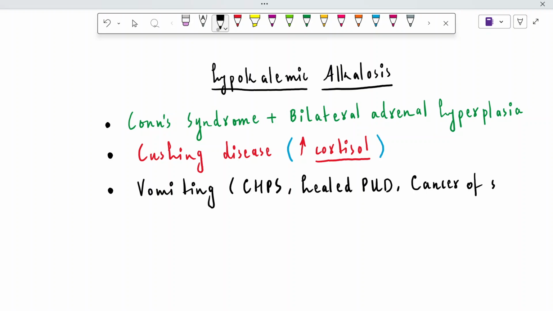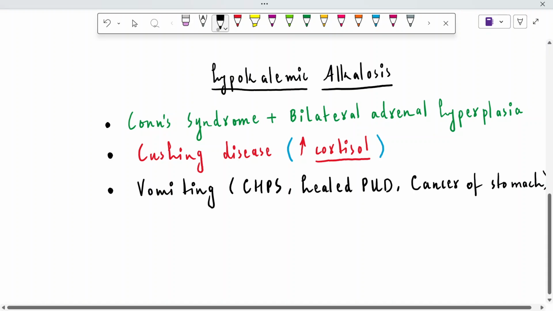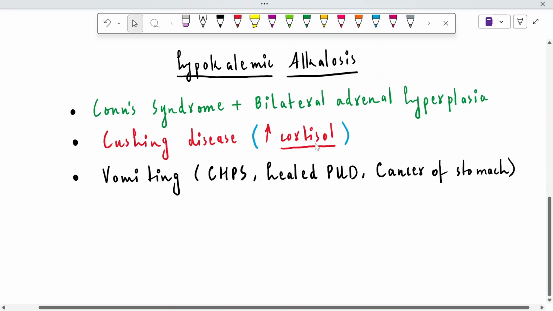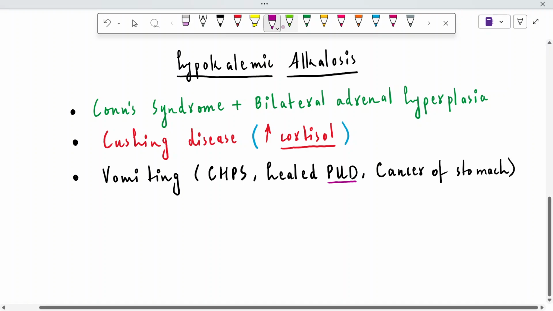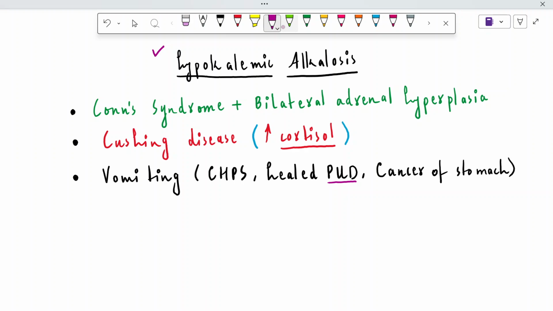Cancer of stomach. So in the conditions in which they will be vomiting, there will be chronic hypertrophic pyloric stenosis as far as neonates are concerned, healed peptic ulcer disease, and cancer of stomach, there will be hypokalemic alkalosis of metabolic type. Because in case of vomiting, the person is vomiting HCl, right? The loss of fluid will contribute to the function of RAS, and again the aldosterone is increased in such conditions.